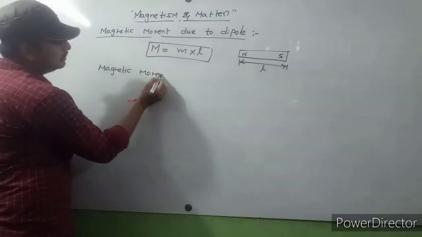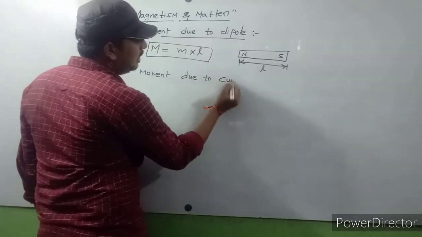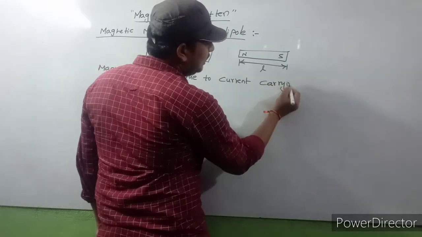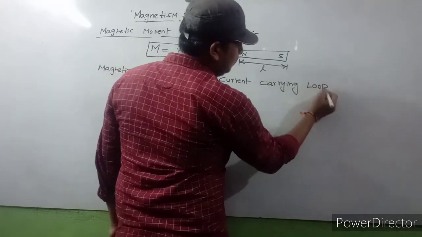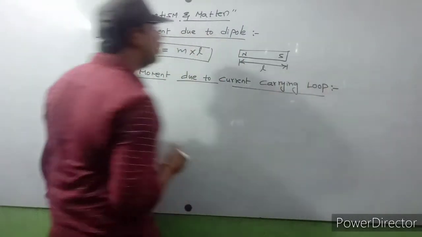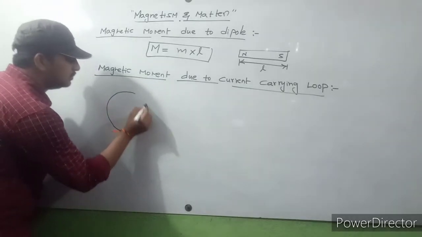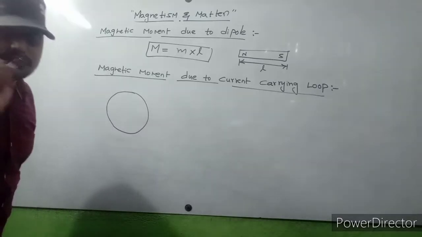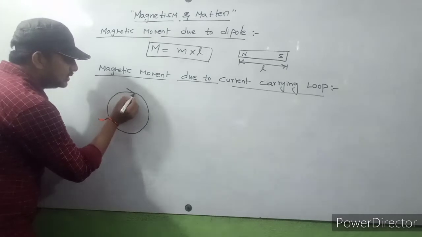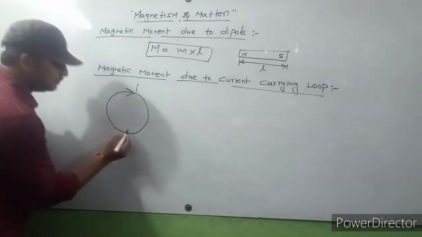Magnetic moment due to current carrying loop. Let us consider a loop. The loop should contain only one turn. So this is a loop. Let I be the electric current passing through this loop.